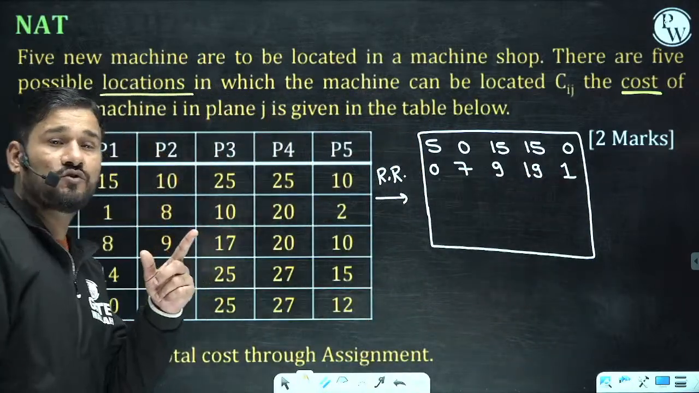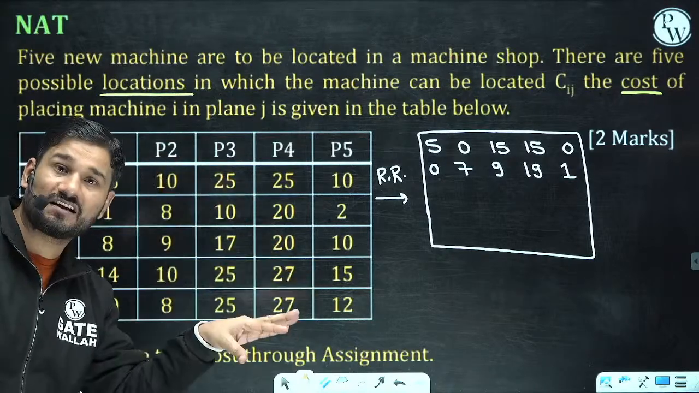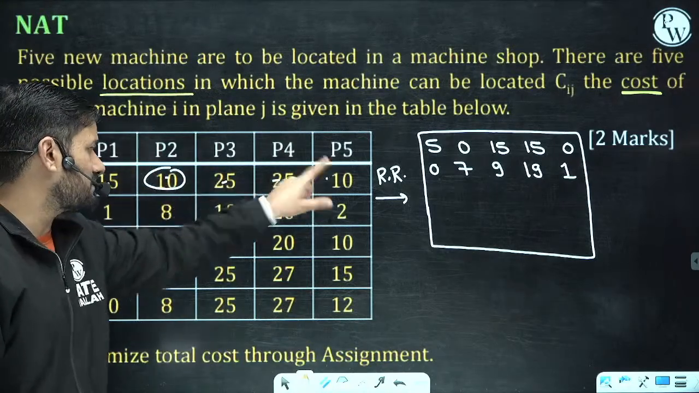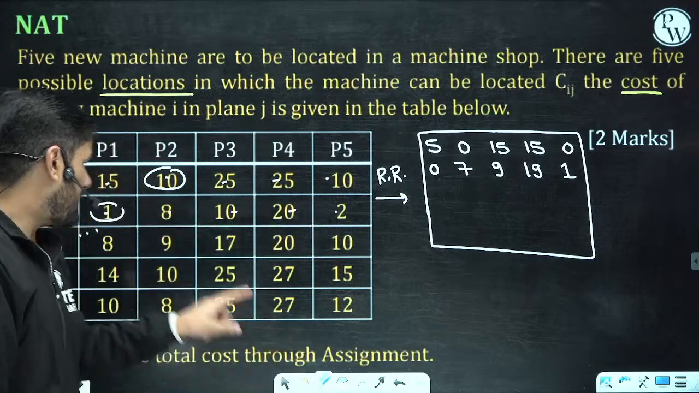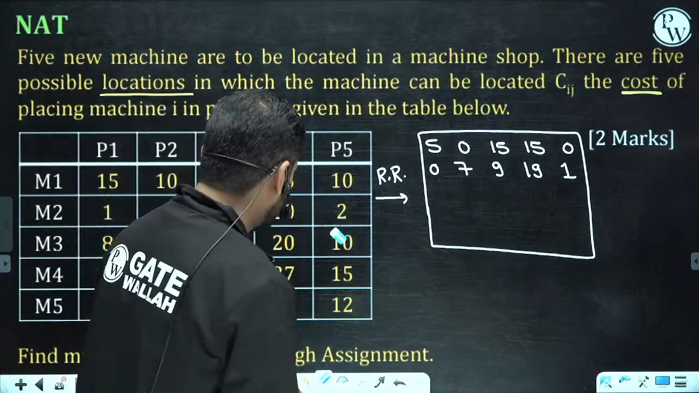Okay, I'm just subtracting the least value of each row from all the values of that particular row. So this is the least value, subtract this value from this. This is the least value, subtract this value from this. Okay, like that. So subtract the least value of each row from all values of that corresponding row.